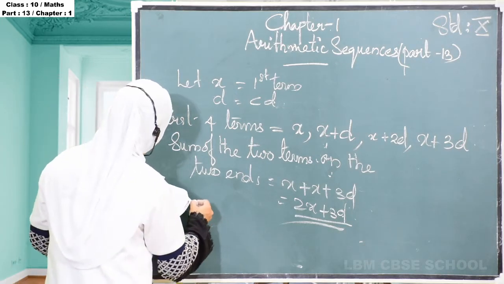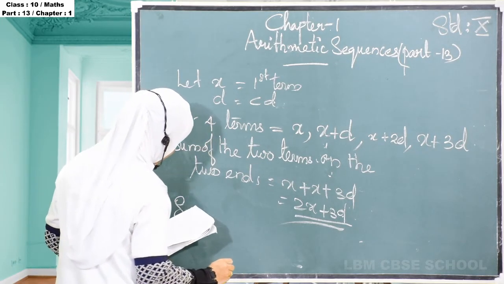Then we have to find sum of the 2 terms in the middle.